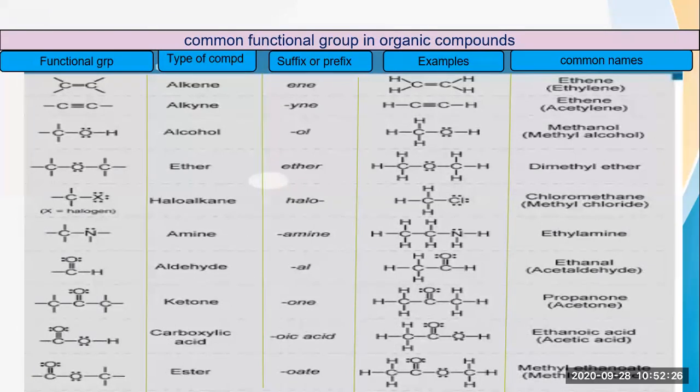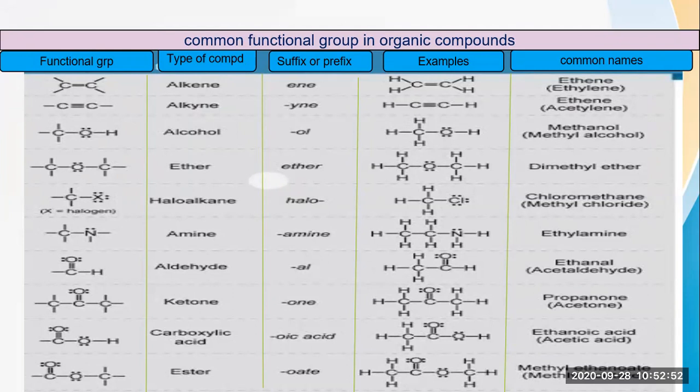So it is not that difficult. So understand it properly that if oxygen is present in between and on both the sides a group is attached, like in the example, two methyl groups are attached to both the sides of that particular oxygen atom. So here two methyl groups are there, so dimethyl, and then you have to add the suffix ether. So dimethyl ether.